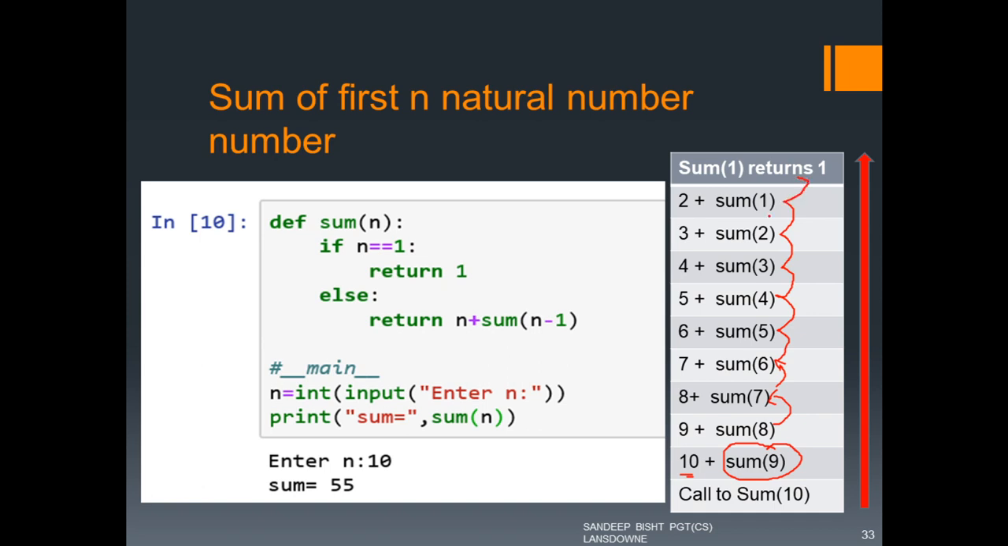Okay, so sum of 1 will return 1, so 1 plus 2 is 3, so sum of 2 will return 3, and 3 plus 3 is 6, so sum of 3 will return 6, and 6 plus 4 is 10, and sum of 4 will return 10, so 10 plus 5 is 15, and so on, and we will get our final answer as 55 here when we pass n as 10. So you can see this is the base condition and this is the recursive call.